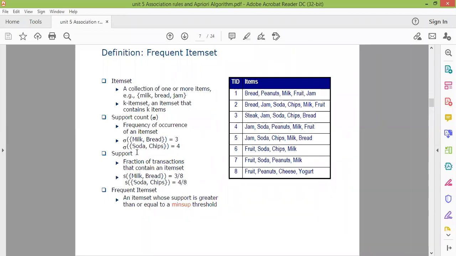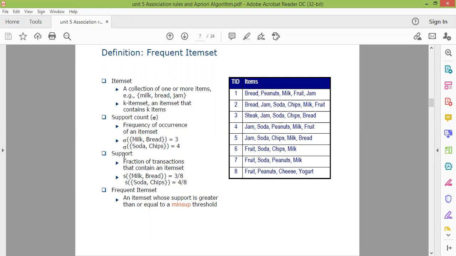Similarly, we count the support of soda and chips. This is another 2-item set, soda and chips. To count the support, what do we do? We count the number of transaction IDs which support these two. So transaction ID number 3, 4, 5 and 6. These are the 4 transaction IDs which support both soda and chips together. So we'll have 4 here. This is your support count value.